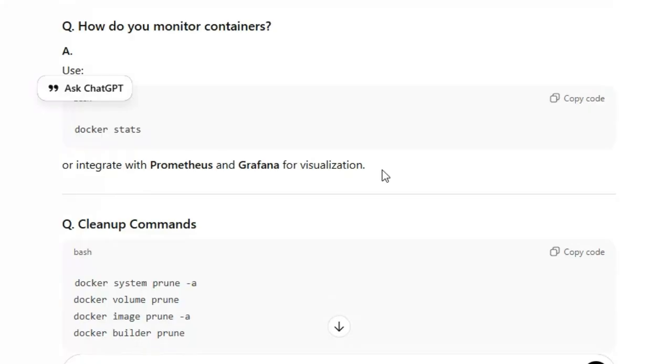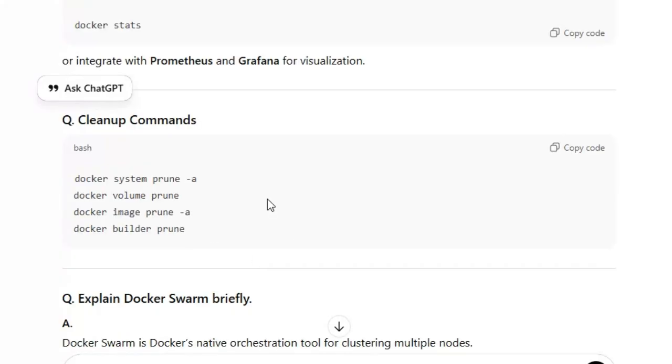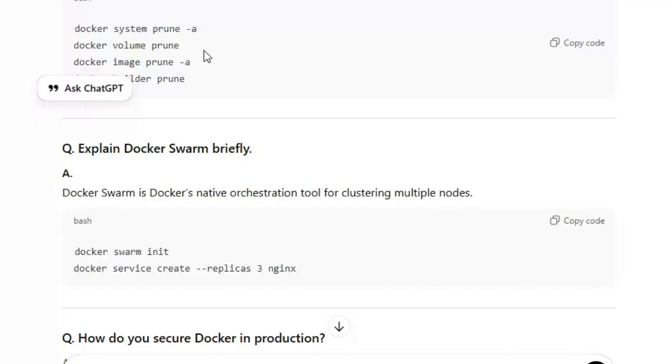It's a very nice visualization tool. And clean up the commands. These commands are needed to clean up unnecessary things.